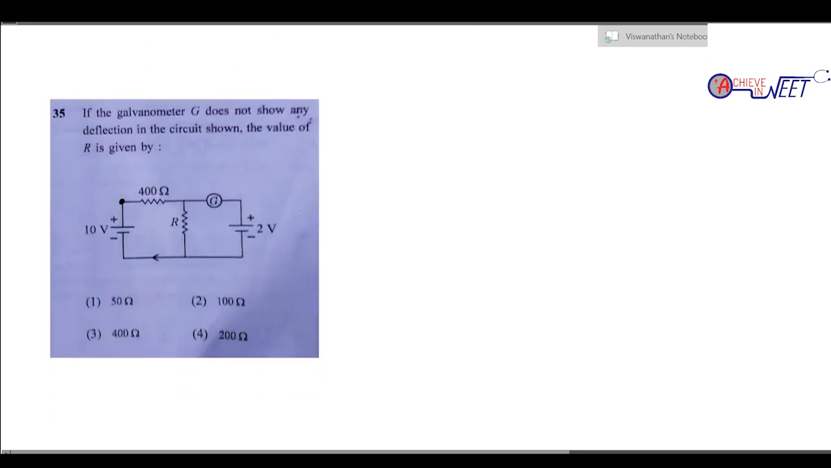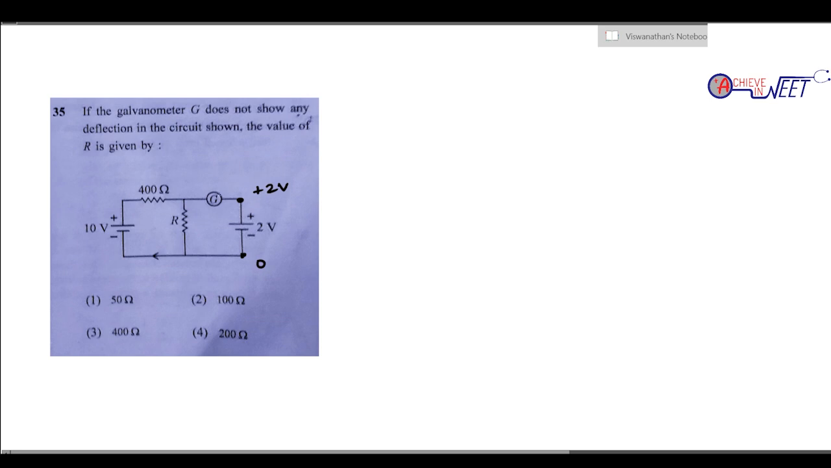If the galvanometer does not show any deflection, the value of R is given by n. What does a battery do? A battery always maintains a potential difference. Since there is no current or deflection shown by this galvanometer, this battery maintains plus 2 volt here, and it maintains 0 volt here. Since there is no current in this galvanometer, it also maintains plus 2 volt here. That should be the logic.